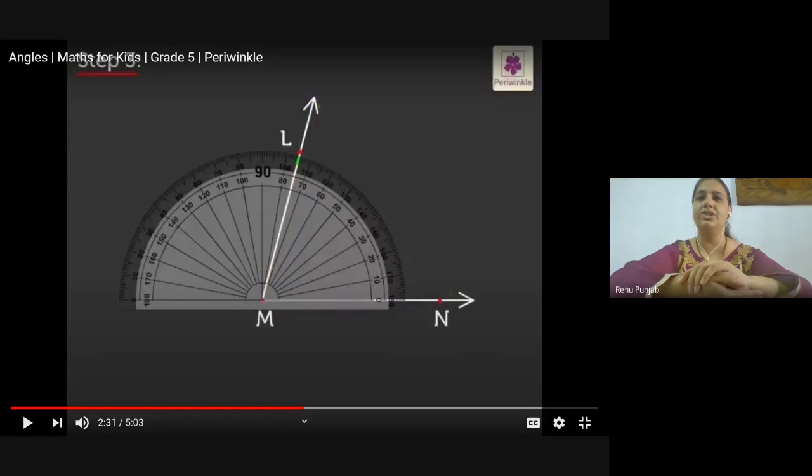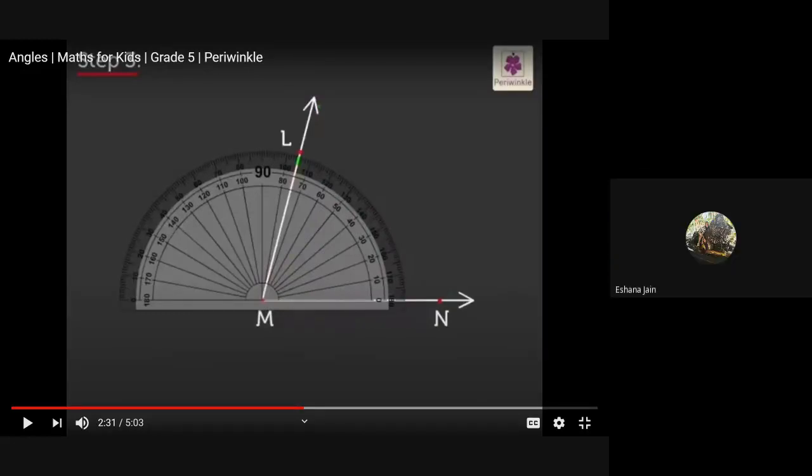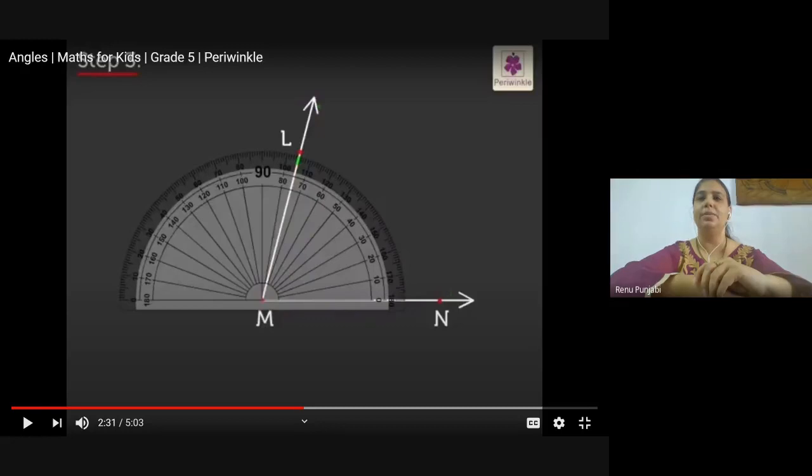My next child is Ishana. Ishana, you are there in the class? Yes, ma'am. Can you please explain the acute angle with body parts activity we have done?